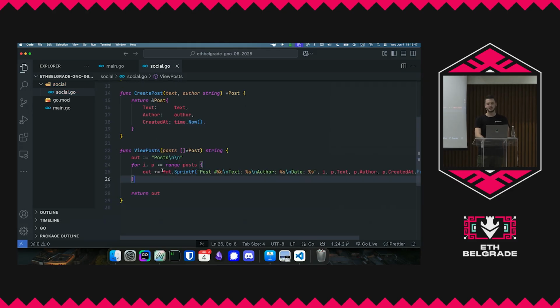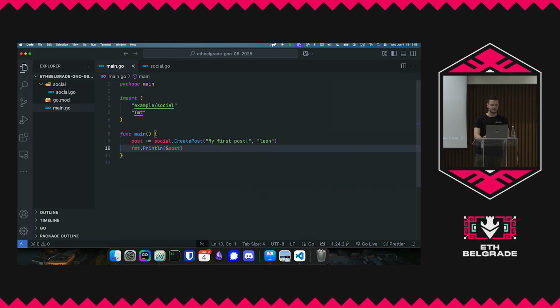So we're passing in some slice, a list of posts, right? And then we're just printing them out to the user. So this is a way of displaying what's happening in our application, right? So let's try to do this. So let's actually do a couple of these. Let's do one post 1 0 1 2. Let's say this is my second post. This is my first post by Alice, let's say.